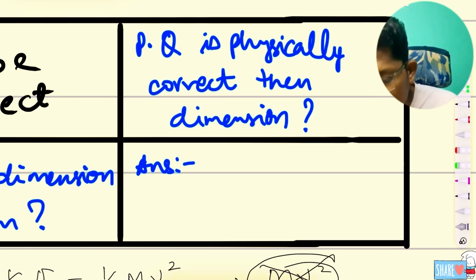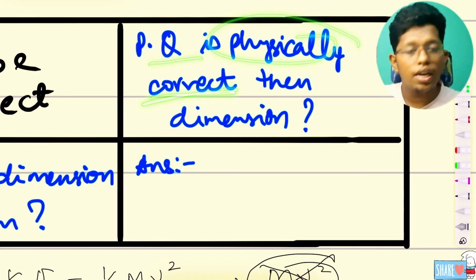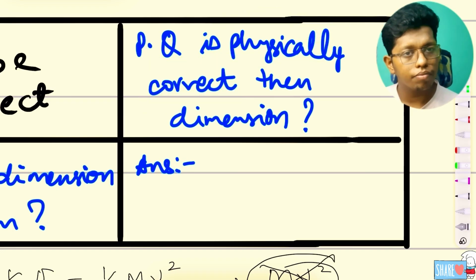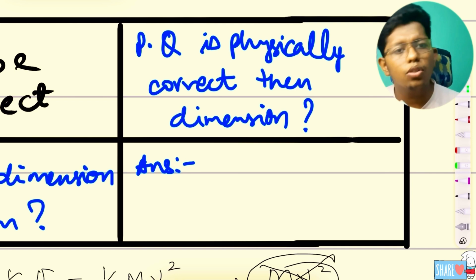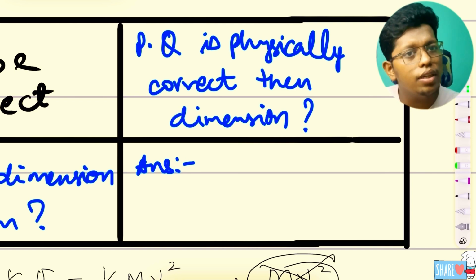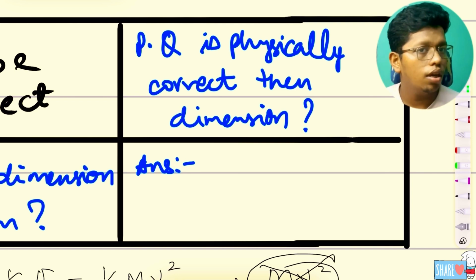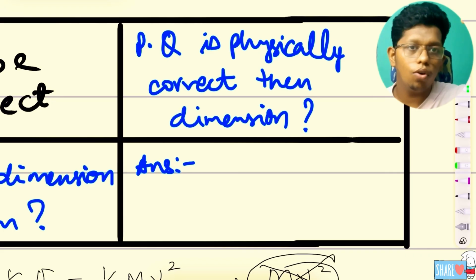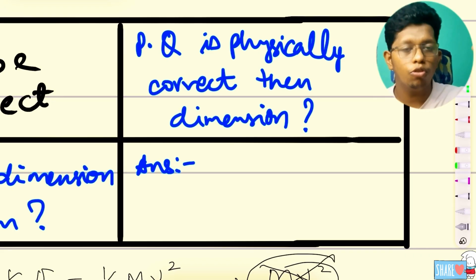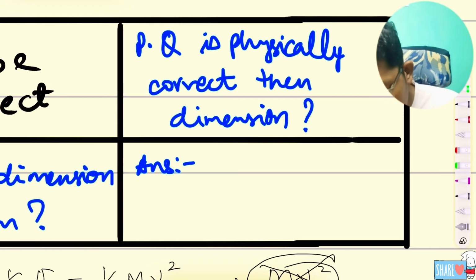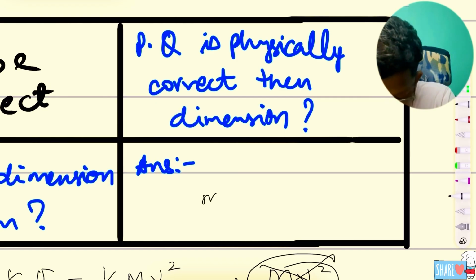Here if you see, the physical quantity is physically correct. Physically is correct, then dimension. If you say the physical quantity is of mv square, everything correct, dimensionally it should be correct, right? Because the third floor is there, the second floor must be there, right? Second floor, after then third floor should come. So definitely it must be correct.